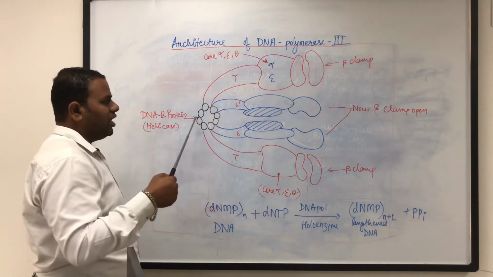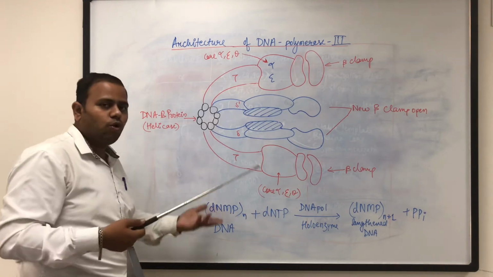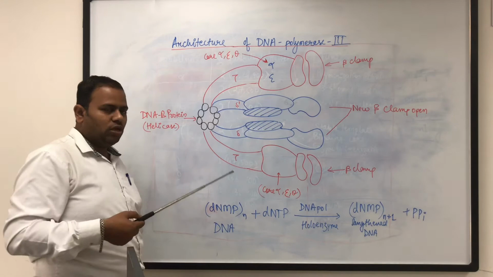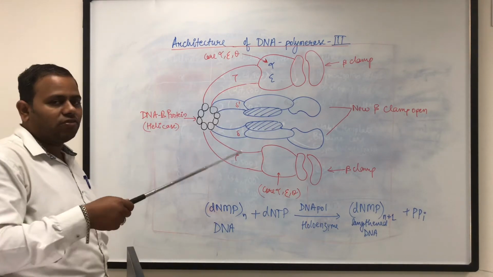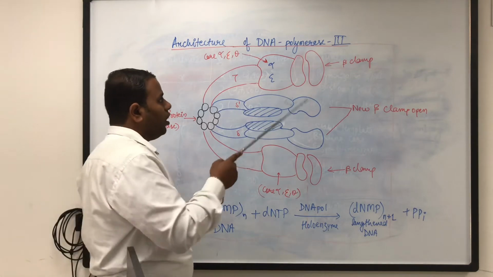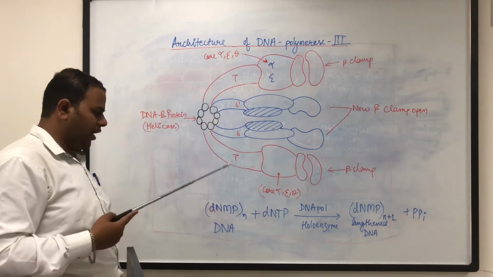All the proteins related to this architecture are called the holoenzyme, and there are lots more proteins also when the DNA is actually synthesizing, along with the single stranded binding proteins that interact with the DNA. So this is the architecture. Let's see the reaction of the replication here.